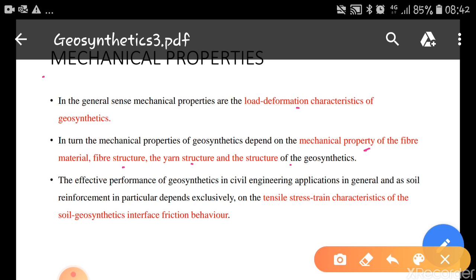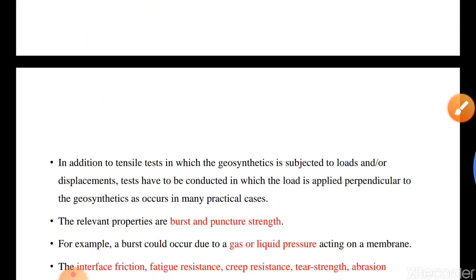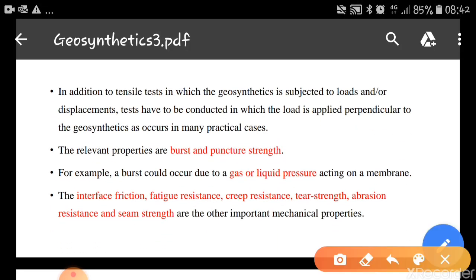The effective performance of geosynthetics in civil engineering applications in general and soil reinforcement in particular depends exclusively on the tensile stress and characteristics of the soil geosynthetics interface friction behavior. Okay? This is also one of the important properties. So in addition to tensile stress, which geosynthetics is subjected to loads and displacement, tests have to be conducted in which load is applied perpendicular to the geosynthetics as occurs in many practical cases.